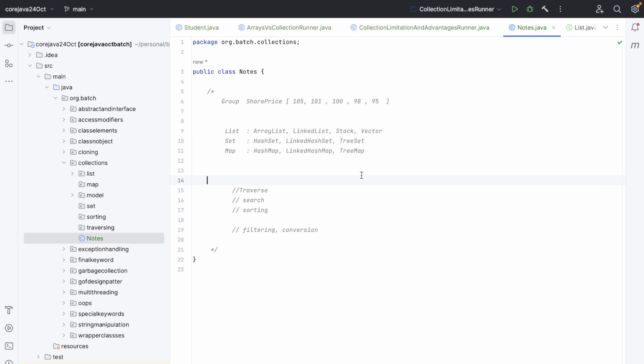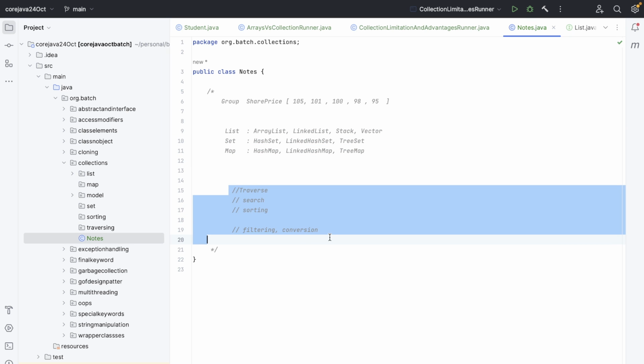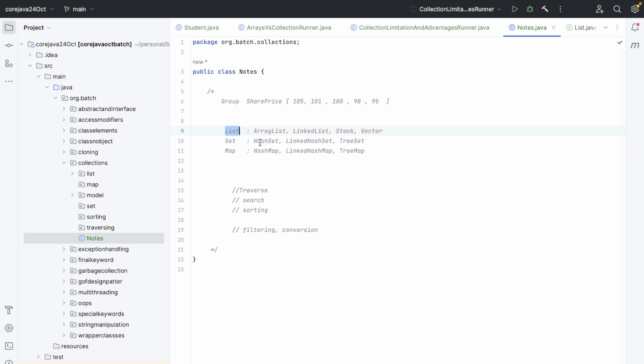But these classes will provide us these features, so they must have some data structure also. All the classes are telling on their own. Like ArrayList, its underlying data structure must be array. LinkedList is the name of the data structure itself. Stack, name of the data structure itself. Vector, I must be thinking of the class 12 vector thing. Then Set, you must have read in discrete mathematics class. In a set there are no duplicates.